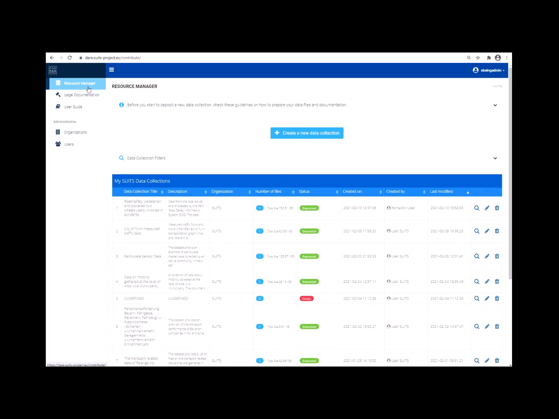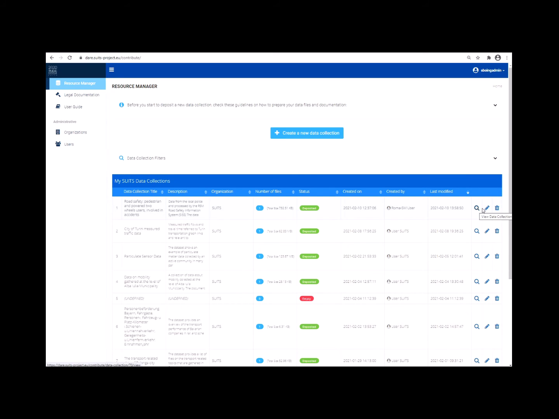The Resource Manager, also selected from the left panel, allows you to manage all data collections that are visible to you, depending on your role, whether a simple user, organization supervisor, or administrator. In each row you may view various attributes of each data collection, such as its title, description, organization, size, status, creation date, the creator's name, and the date of its last modification.